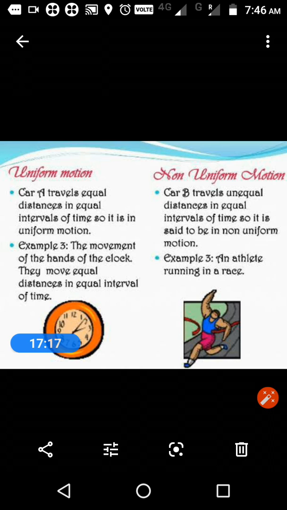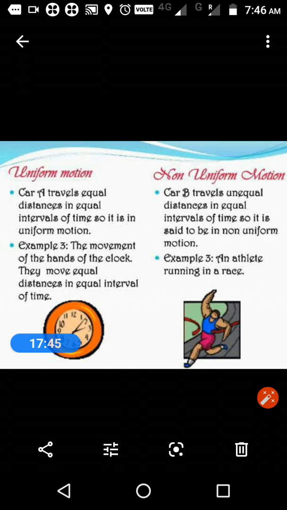That is uniform motion. But in a race, will an athlete who is running cover equal distance each time? Is it possible? No, not at all. The person will change speed depending upon the situation. The athlete running in a race is a non-uniform motion.